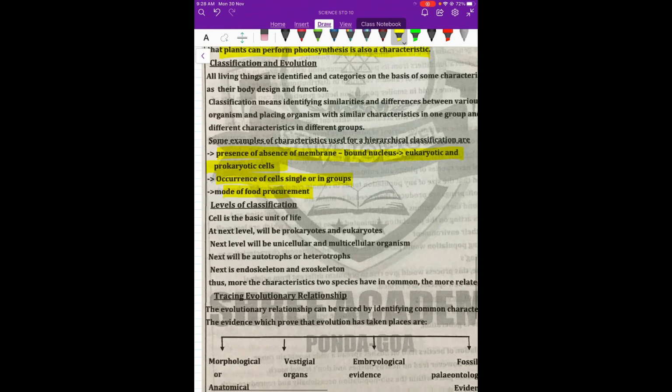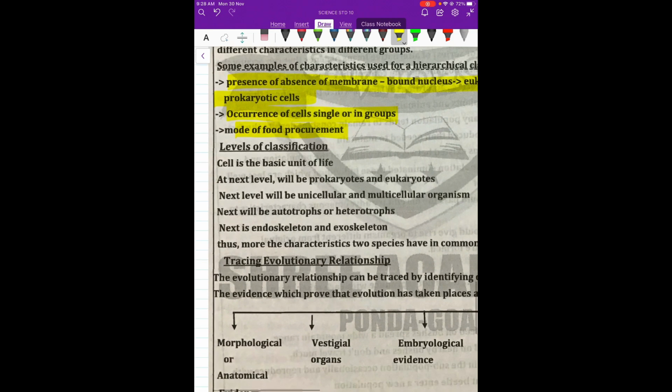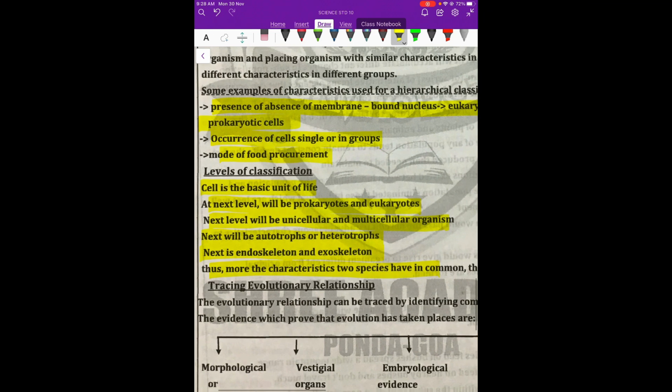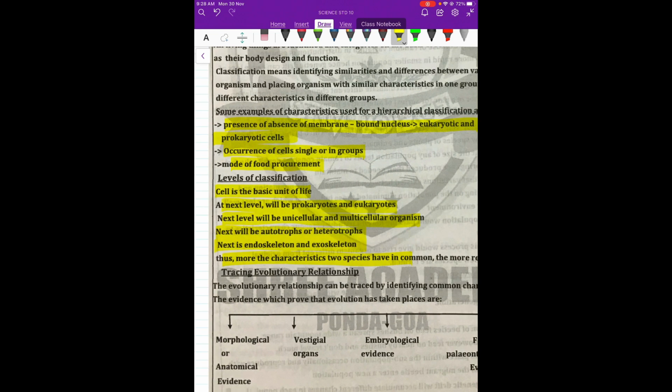So this is how the different levels of classification are done by scientists. The first thing they will think of, the basic one, is the cell. Then next they will choose eukaryotes or prokaryotes. Next will be unicellular or multicellular. Next will be, are they autotrophs or heterotrophs? Next is, do they have an endoskeleton or an exoskeleton? All these things will help us to classify organisms on different levels.